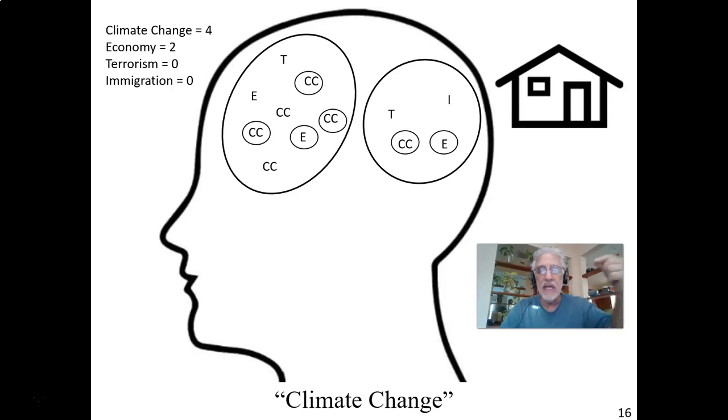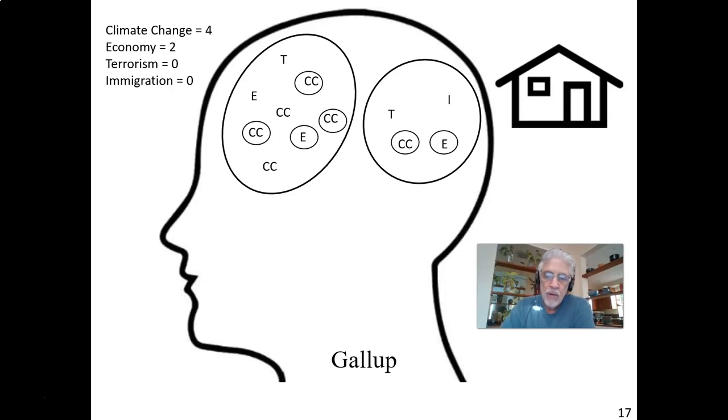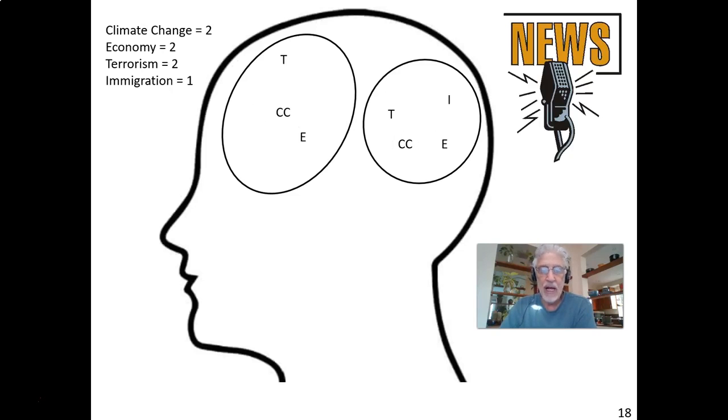So we can understand the agenda setting effect by understanding the memory-based model. When this person started off, before they turned on the radio, they were basically ambivalent, but after listening to a bunch of reports on climate change and one on the economy, now climate change is at the top of their head, so they answer climate change. And this could be, for example, after a weather event that people have attributed to climate change. So there's a lot of coverage about a city being underwater or a terrible rainstorm. So when Gallup asked them the question, now they can say climate change.